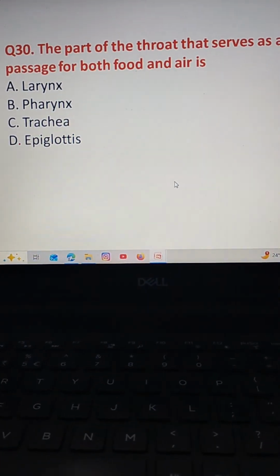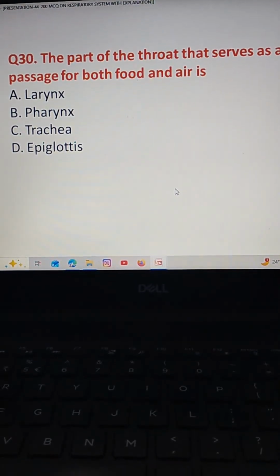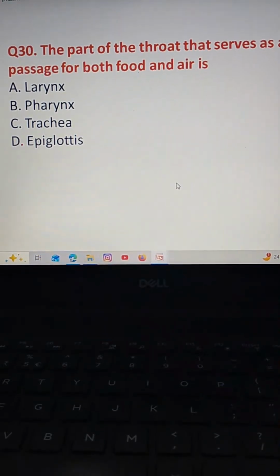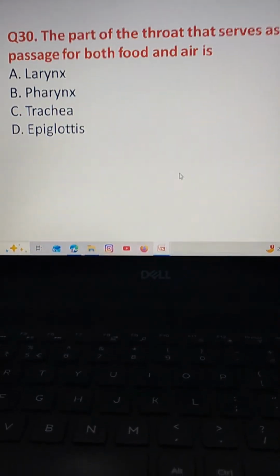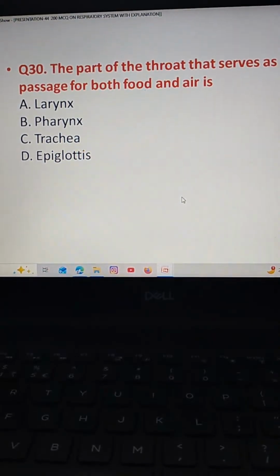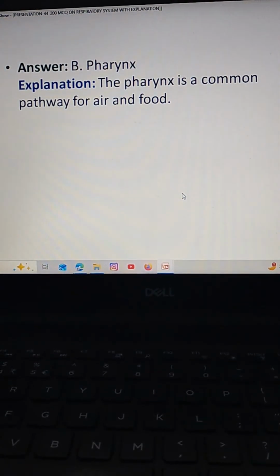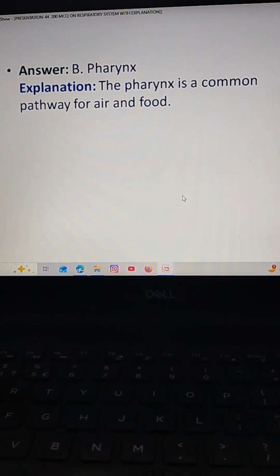Then, the part of the throat that serves as a passage for both food and air is option A larynx, option B pharynx, option C trachea, option D epiglottis. The correct answer is option B pharynx. The pharynx is a common pathway for air and food.